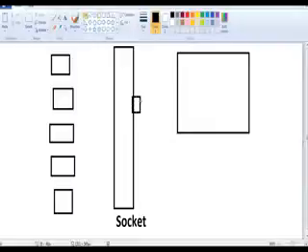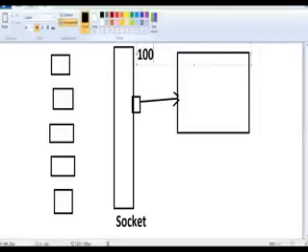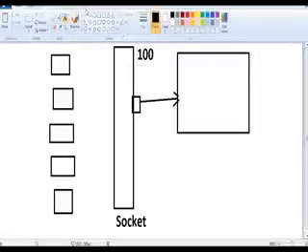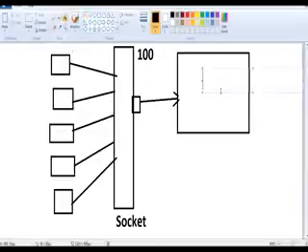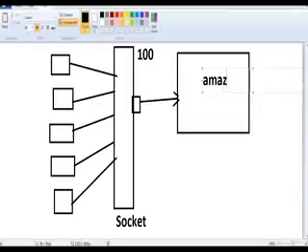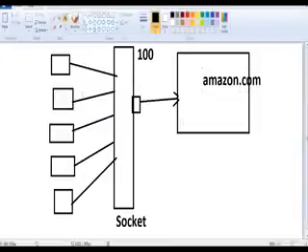Through that socket port number, every socket has one port. Okay, some limit is also there. For example, it can connect a maximum of 100 clients at a time. Okay, the first client can connect and the 100th client can also connect. The maximum limit of the socket is 100. Okay, for example, if it is Amazon.com, right? Assume this is right, or any other software, right? That limit will also be there. For example, 100 clients at a time can connect.